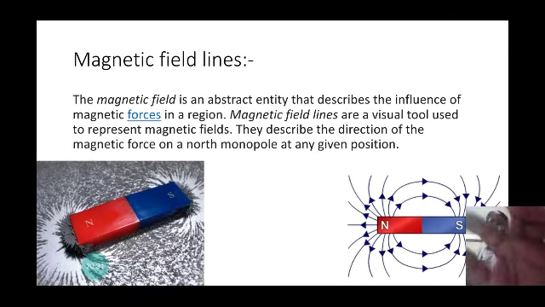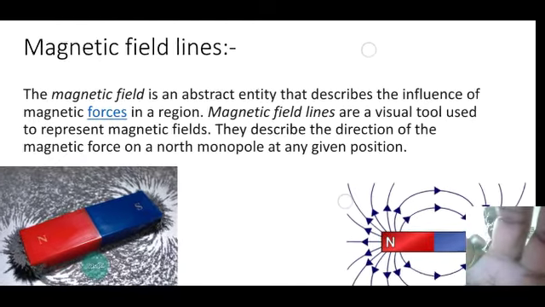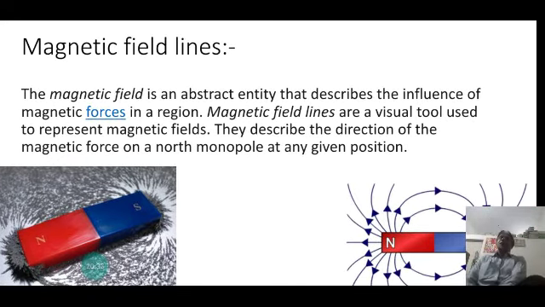Now, next, the magnetic field line, which is very important. Magnetic field lines are visualized by some pattern, some imaginary lines. The region where the strength of influence of the magnetic field is experienced is called the magnetic field. This magnetic field is represented or visualized by patterns of lines. These lines are imaginary, and they are called magnetic field lines.